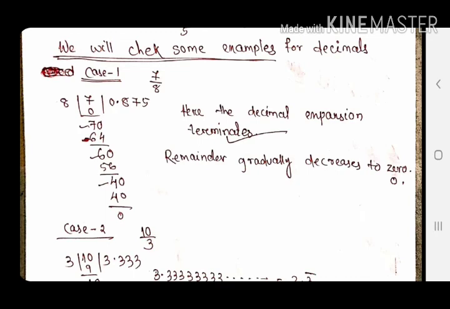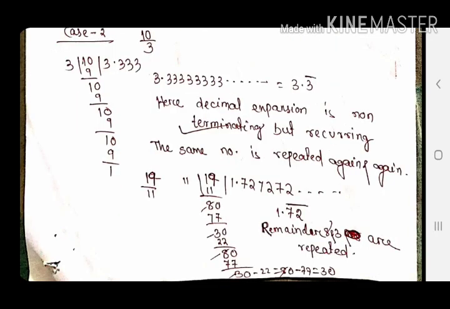So next we will move to the case 2. So in case 2 you may observe, the example has been taken 10 by 3. When you are dividing 10 by 3, the result you check, it is like 3.333. Always the remainder is coming 1. Whenever I am putting 0, it is 10. 3 into 3, 9. Again remainder 1. So the remainder is always fixed, that's 1. And the quotient is repeated again and again. So 3 point, that 3 is repeated. So I am writing 3.3 bar. Don't be confused what is bar. Bar means it is something which is repeated infinitely.